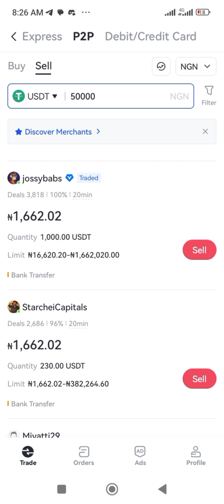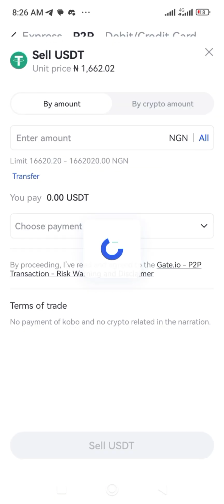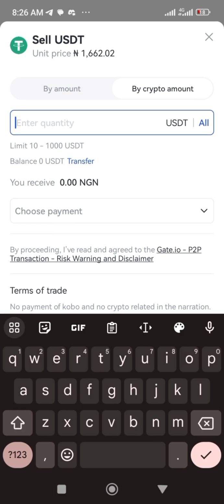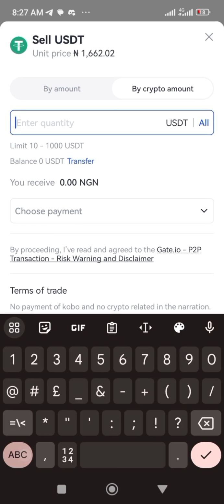Let's click on sell here. Click by amount. So our 94.33 Doge gave us, let's say, 35.14 USDT. Then you can see you will make approximately 58,000 naira. So this arbitrage is actually working.